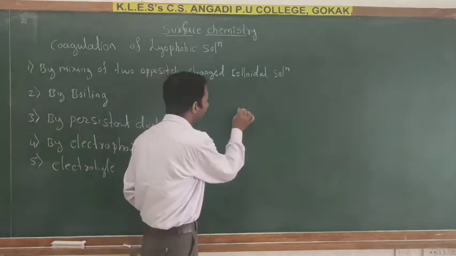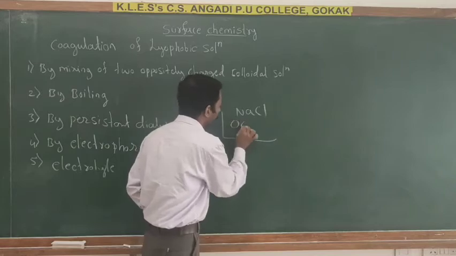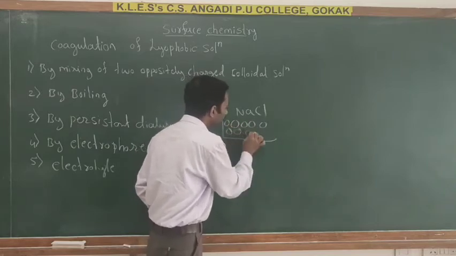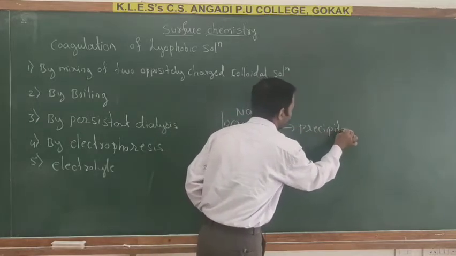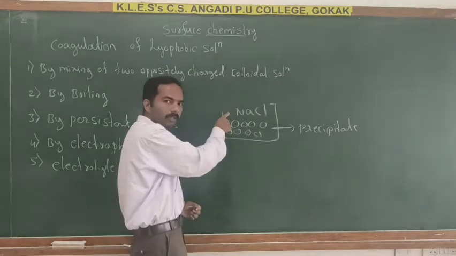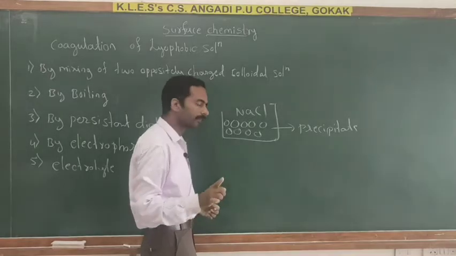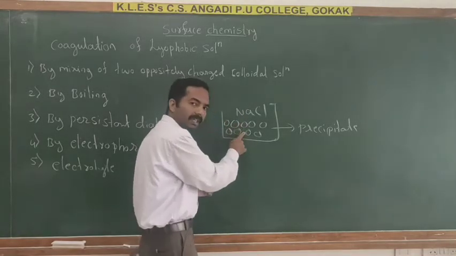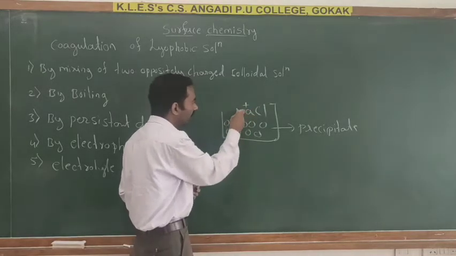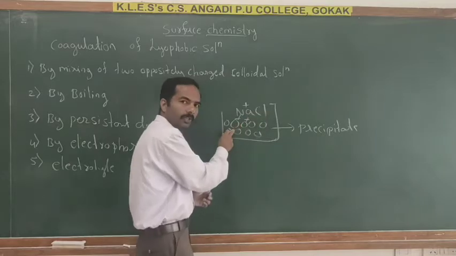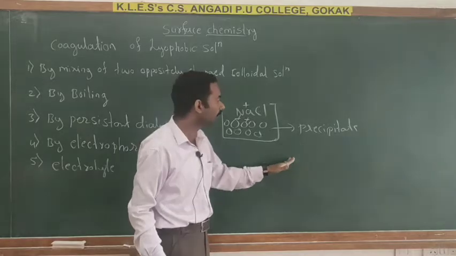So here, adding electrolyte into the colloidal solution, we get precipitate. Adding electrolyte into the colloidal solution, the colloid becomes precipitate. The colloidal particles interact with oppositely charged ions, which causes neutralization and forms precipitate.